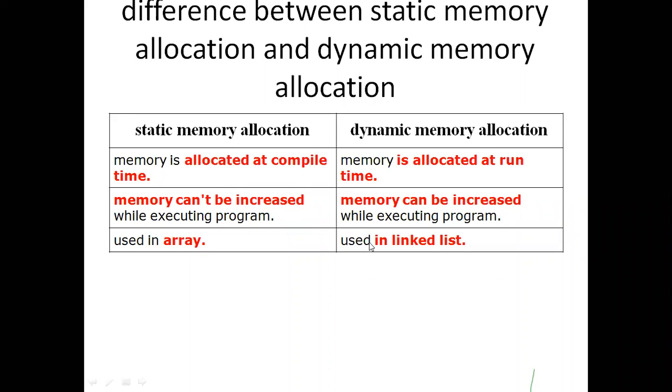If you declare a pointer type variable, you can change the memory size at runtime by using dynamic memory allocation functions. This is the difference between dynamic and static memory allocation.